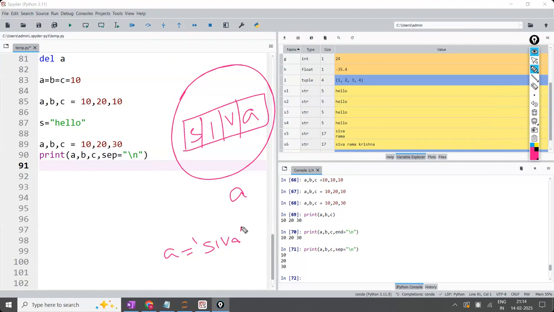And the details of strings, we are going to discuss in the next class. Very clearly, I will discuss why they have created a separate box like this, what the purpose is, and how we are going to do it. Again, how to separately extract a value only. Sivarama Krishna is one entire string, and from that I want only the Rama. How to take the Rama outside. All these things we are going to discuss in the next class in detail about strings.